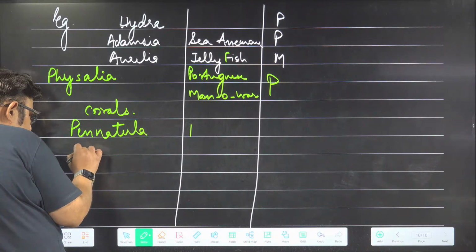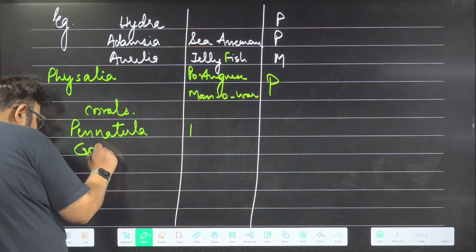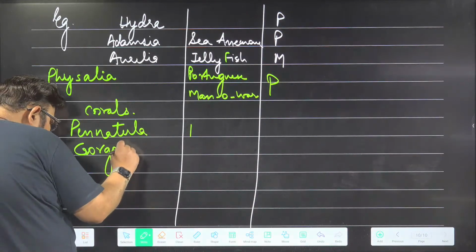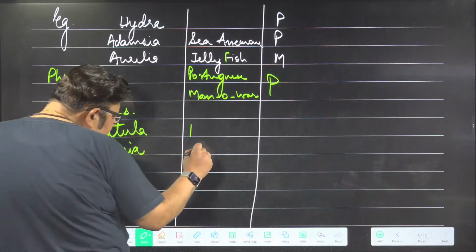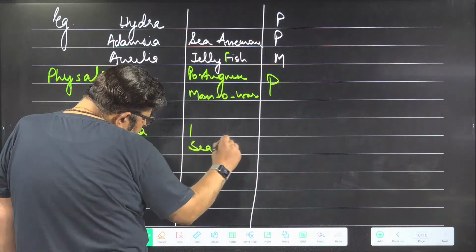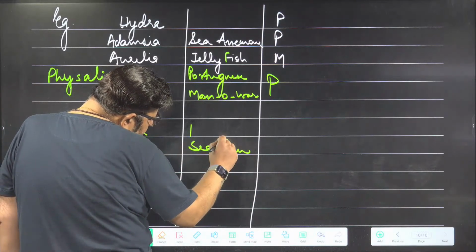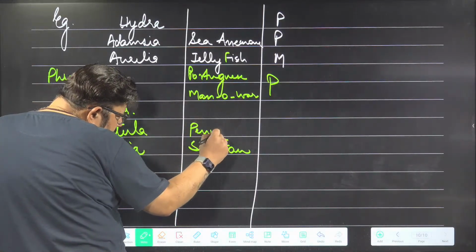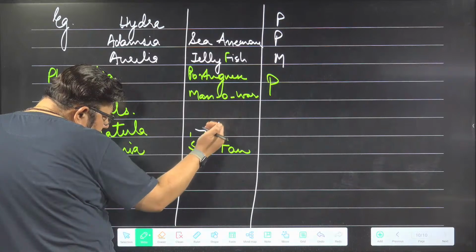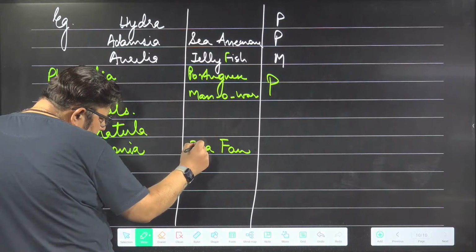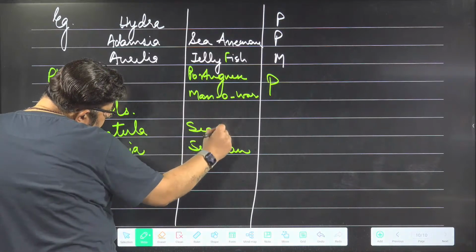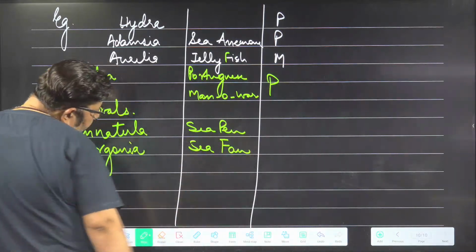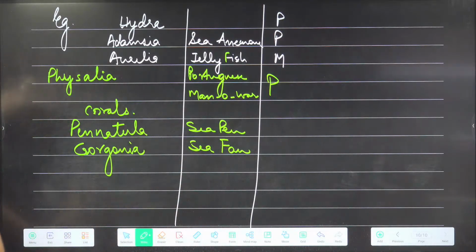Sea fan is Gorgonia. This is sea fan, Gorgonia. This is sea pen, Pennatula.